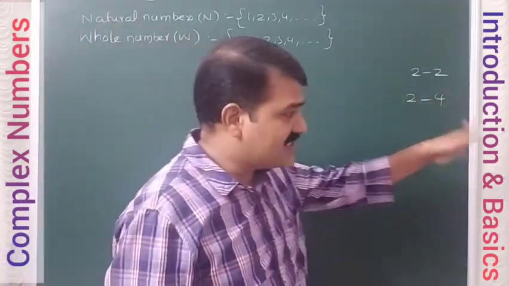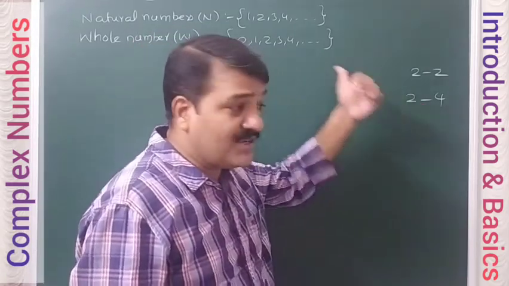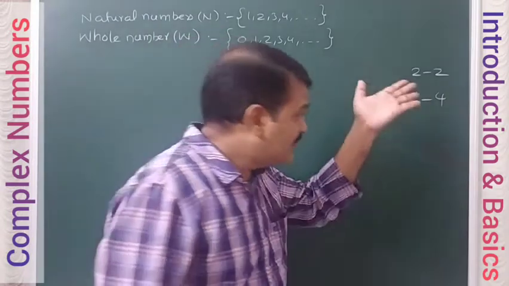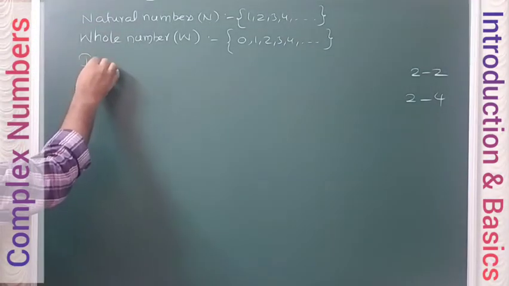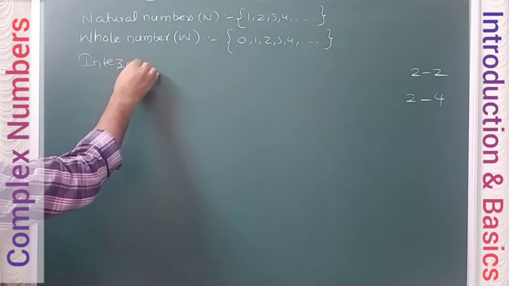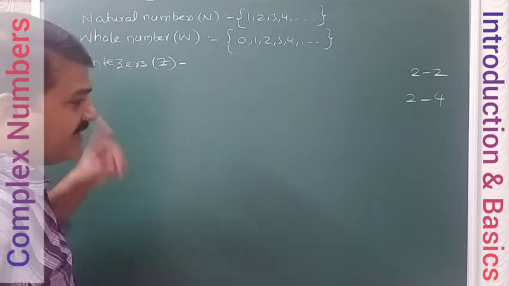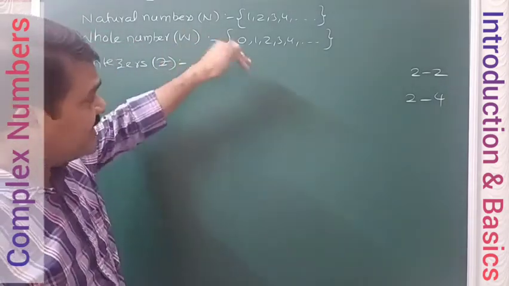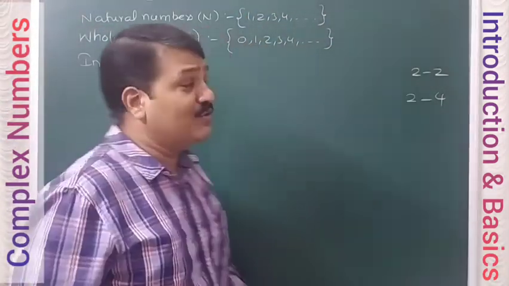Now in the whole number system, is this number included? 2 minus 4 is definitely going to be a negative number, we know. So these numbers are not included in whole numbers. Now we need a number system which covers this also. So next come integers, which cover negative numbers also. Integers contain all whole numbers, and besides whole numbers, they have negative numbers also.